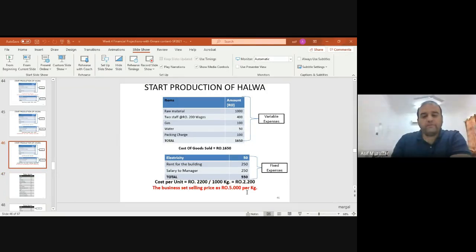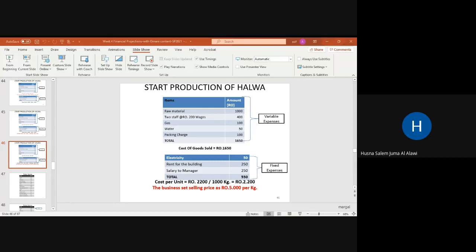Moving forward. Now, they are selling it. Their market price is 5 riyal. Is it okay? So their cost is 2.2 riyal, and they are selling 1 kg halwa for 5 riyal per kg. Is it okay? So their cost is 2.2 riyal, they are selling it for 5 riyal. Yes, Mr., I think it's okay.